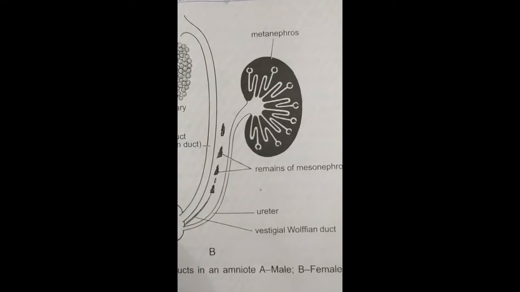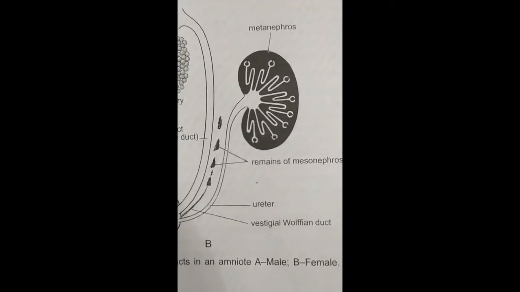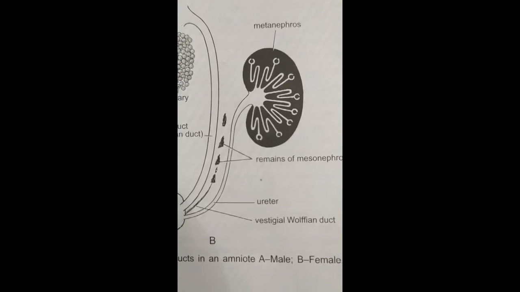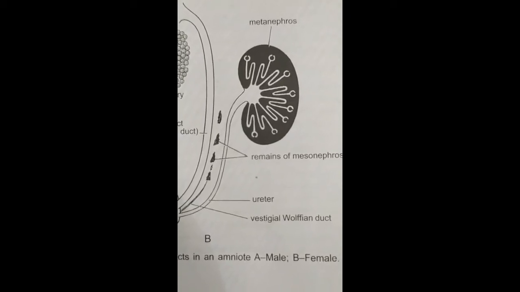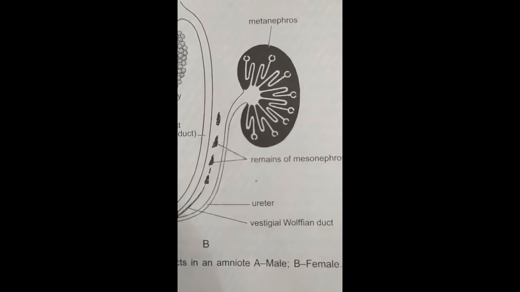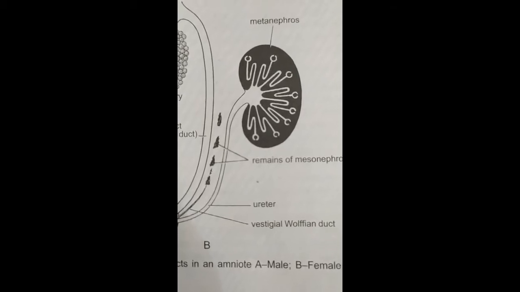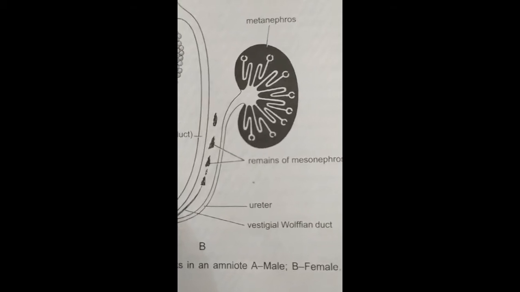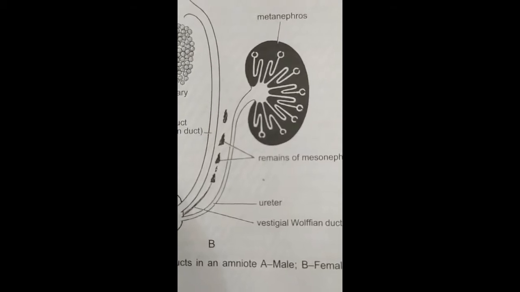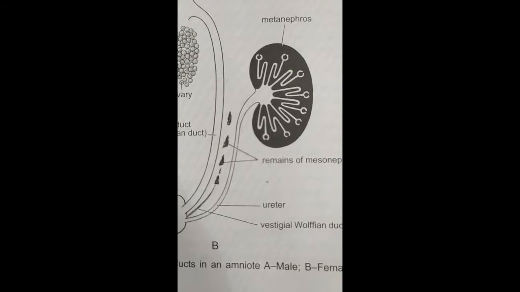Now the next type is the metanephros type of kidney. The metanephros is the functional kidney and develops only in amniotes. Remember that they are found in amniotes only. It is formed from the posteriormost part of the nephrotome behind the embryonic mesonephros, which is displaced somewhat anterior and lateral. During embryonic life, both pronephros and mesonephros make their appearance.